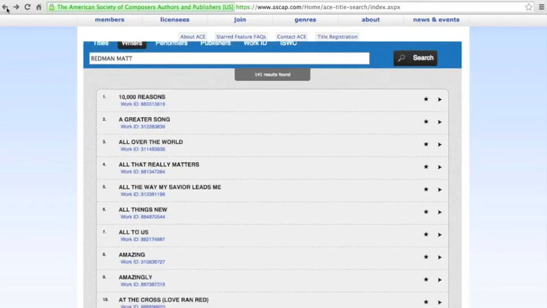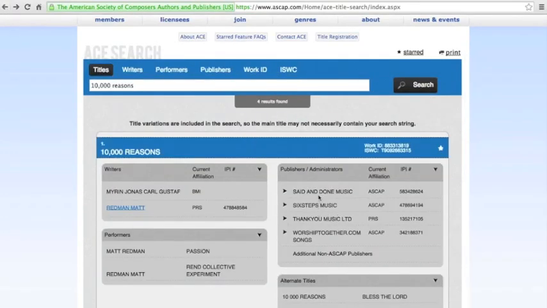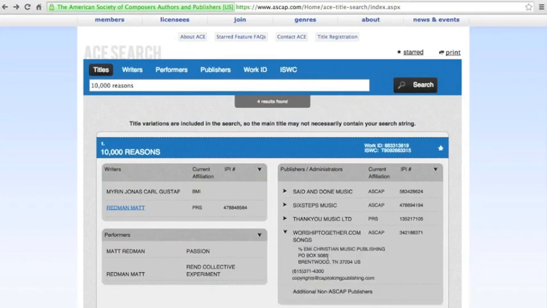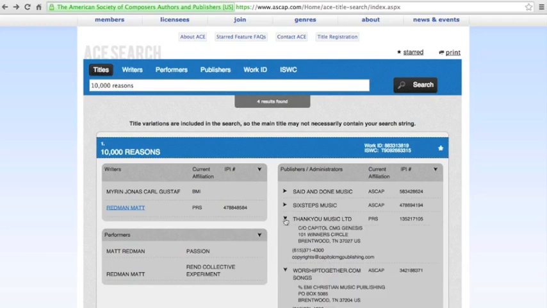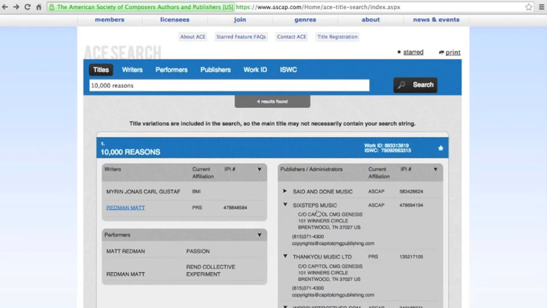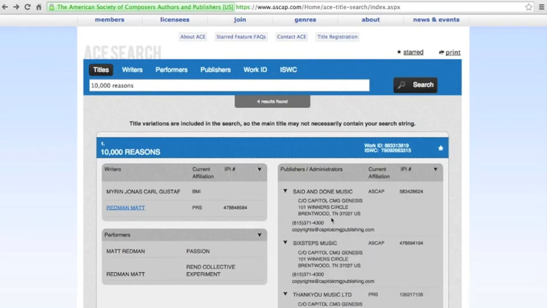Let's back up real quick because I wanted to show you when you have multiple administrators here or publishers. Let's click on a few of these and you see EMI Christian Music Publishing, but the address here is the same. Contact information is the same. Same for Thank You Music. Same for Six Steps. And same for Said and Done Music.